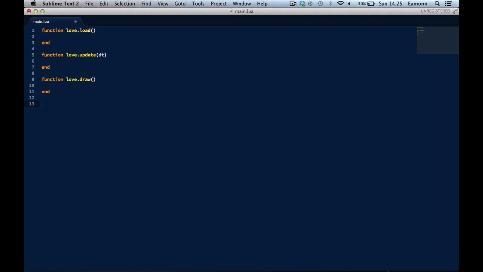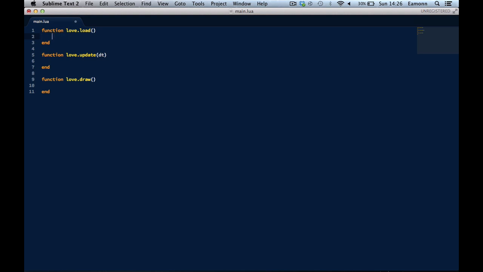Now, there are loads more callbacks, but for this tutorial all we're going to worry about is these functions. So what we're going to do is make a variable. I think I covered local variables in my tutorials. If not, I probably will cover them later.